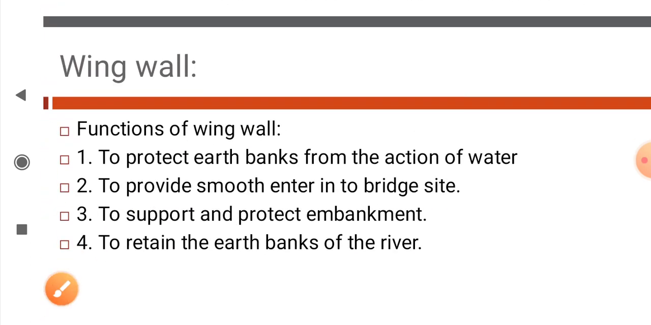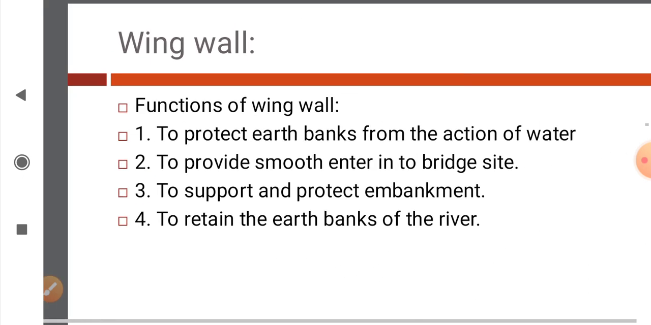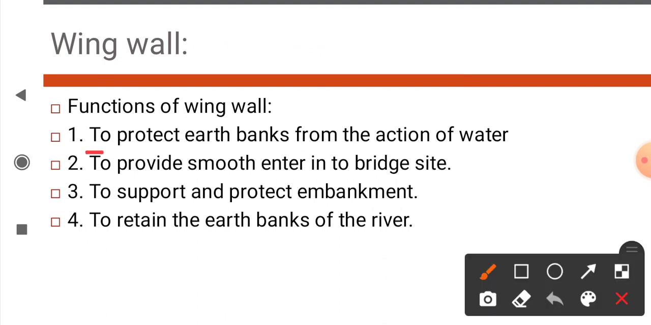Now next, functions of wing walls. The first function of wing wall is to protect the earth bank from action of water. While flowing water in large quantity, means during flood, earth bank gets eroded. To prevent such erosion of soil, for this purpose wing walls are constructed.